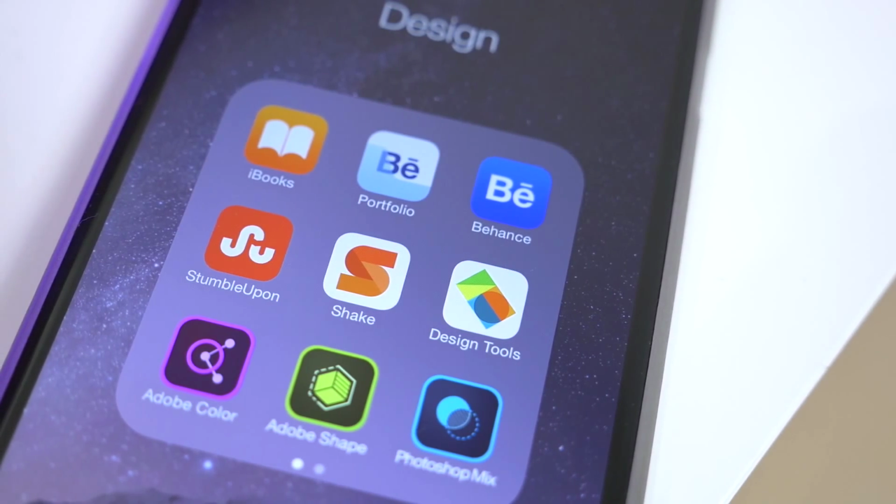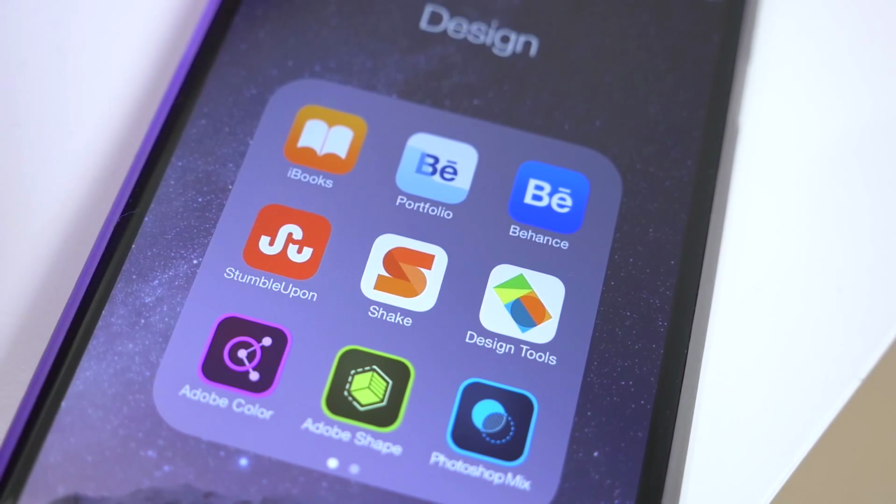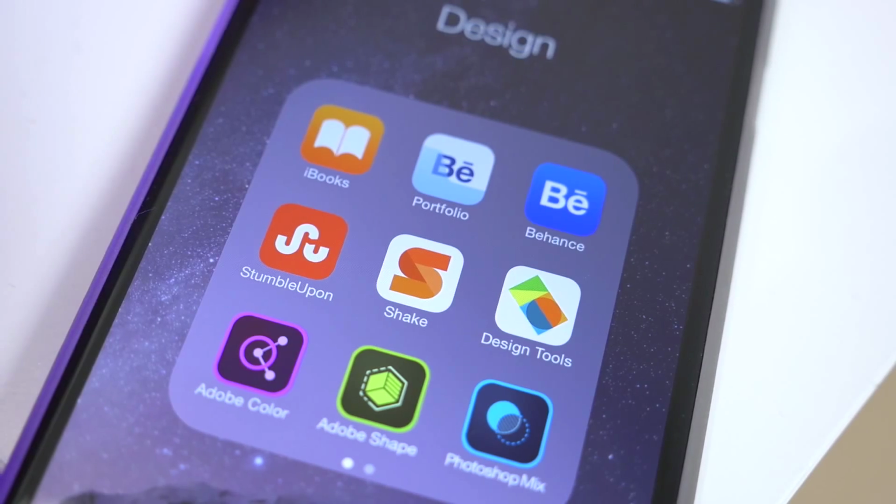So Shake is an app that I was really thrilled to find. It was one of those things where I was just like, yes, of course there's an app for that, but why didn't I think about that before? What Shake does is allows you to create contracts for pretty much anything that you would want. Freelance, for buying something, for selling something. There's a ton of different options here that you can create a legally binding contract so that you make sure you get paid.